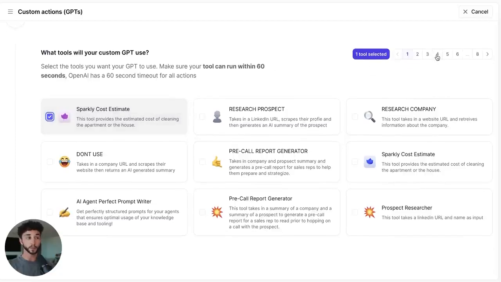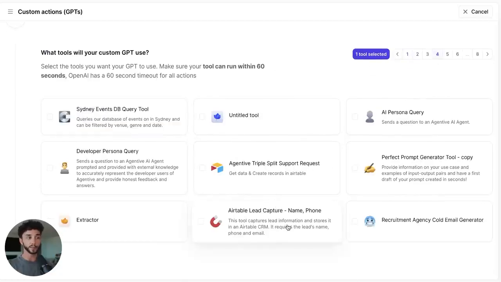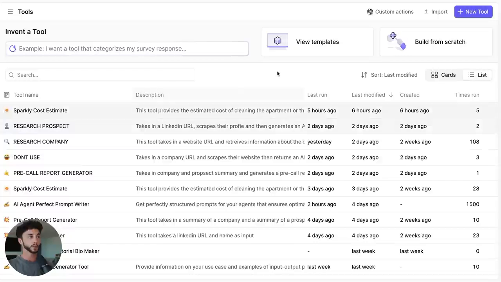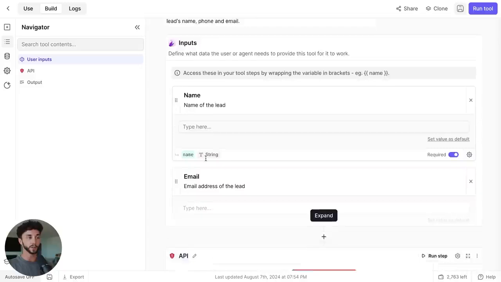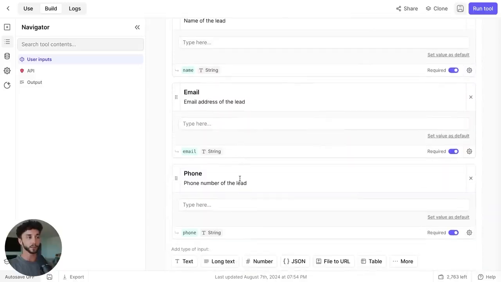But what I've just realized is that I actually do have an Airtable lead capture tool here that I've already created on Relevance. And it's actually going to be easier for us to set it up here on Relevance than to have to do it all separately. So let's just quickly set that up now. If we go Airtable. Just get a simple one that captures the name and phone. I'll provide the template for this tool so you can clone it in, but basically it takes an input of the name of the lead and the email address of the lead and the phone as well.